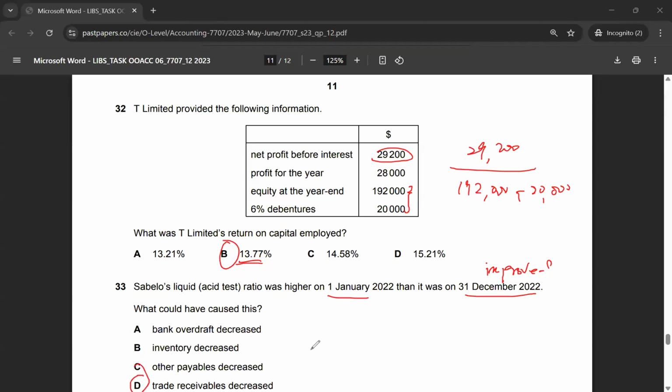So the correct answer to multiple choice 33 is option D, because a decrease in trade receivables means that more cash has been received by the business, and that increases the current assets of the business. The asset test ratio is nothing but current assets minus inventory over current liabilities. So the correct answer to multiple choice 33 would be option D.